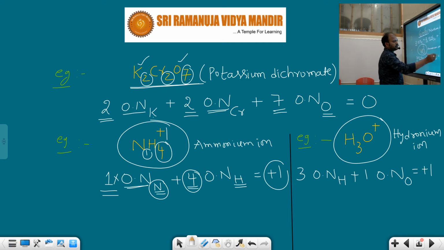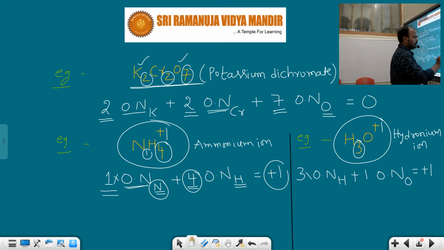Plus 1. So the sum of the oxidation numbers of all atoms of each element in the given ion should be equal to its charge. Plus means plus 1 here. If nothing is given, it means 1 is present. Plus 1. Okay. The second example is H3O plus, which is nothing but the hydronium ion. How many hydrogens are there? 3.